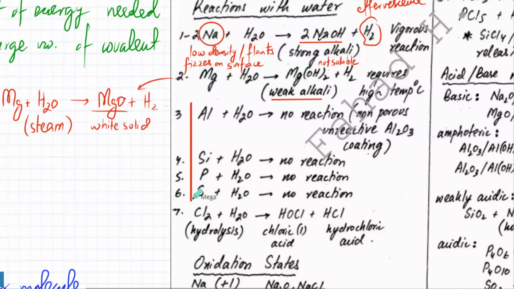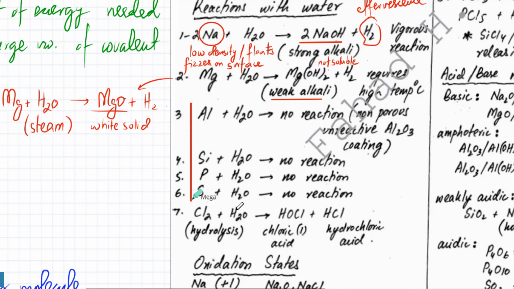And also remember the pH of the alkalis that are formed. This is very soluble. This is not soluble. It's not soluble, so it's not going to mix with water, so it's not going to be a very strong alkali. The others are not going to react with water. Aluminium specifically, you studied in O levels, it's got a non-porous, unreactive Al2O3 coating on it. You've already done this many times in O levels.